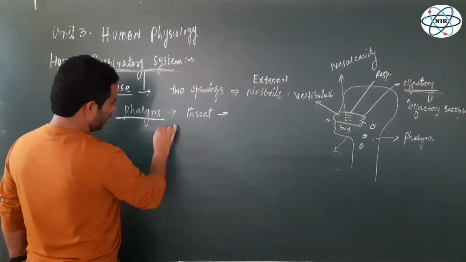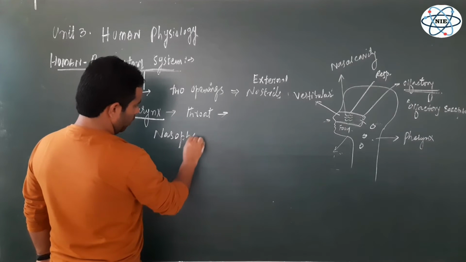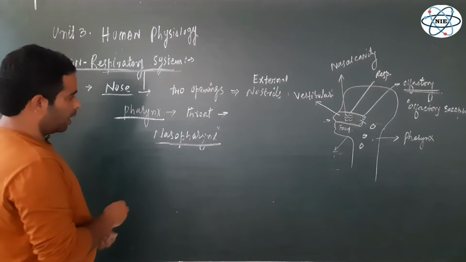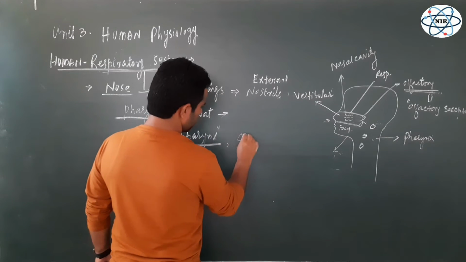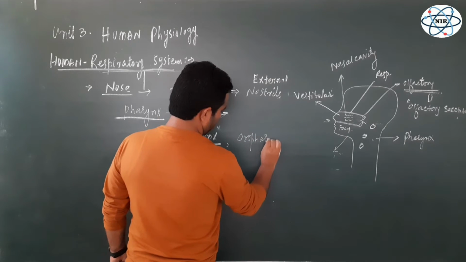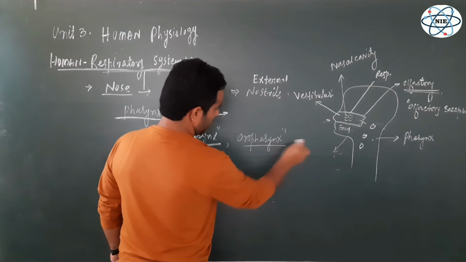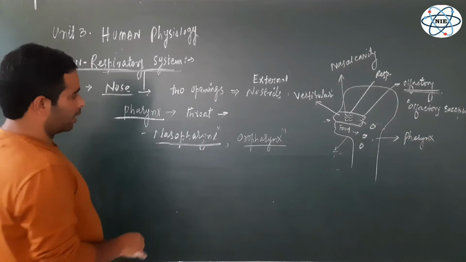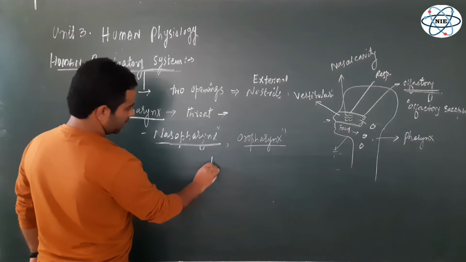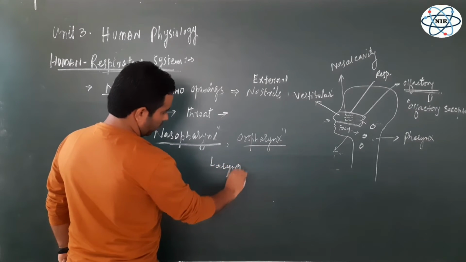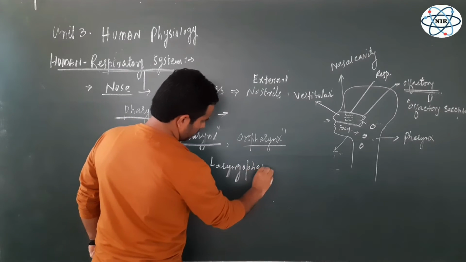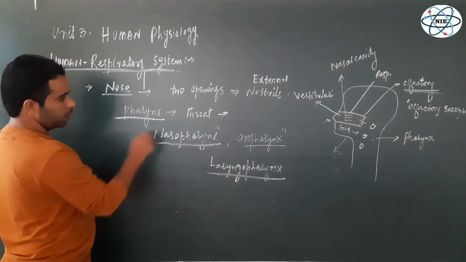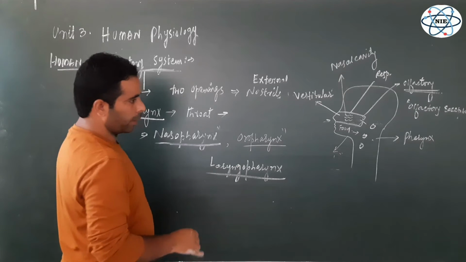The first was the nasopharynx, the part which lies behind the nasal cavities, nasal chambers, and another part was the oropharynx, which is lying behind the buccal cavity. And the last part that is lying in the neck region almost, above the trachea, is known as laryngopharynx. This is the third part of the pharynx. So this pharynx, throat, is divided into nasopharynx, oropharynx and laryngopharynx, right?